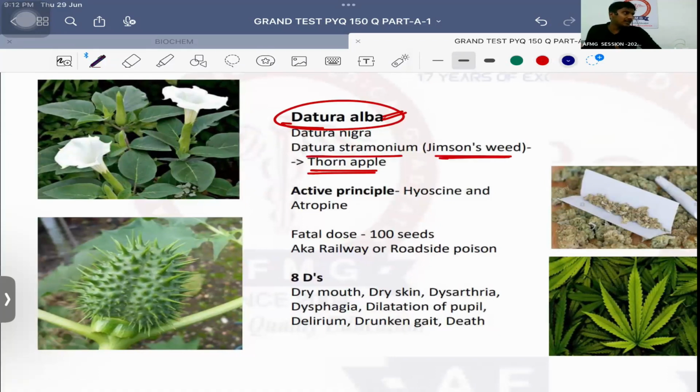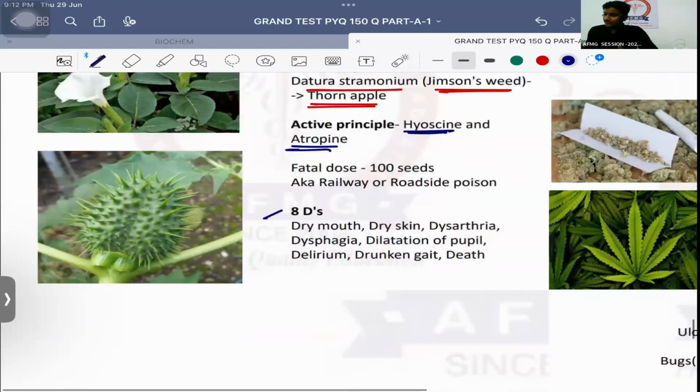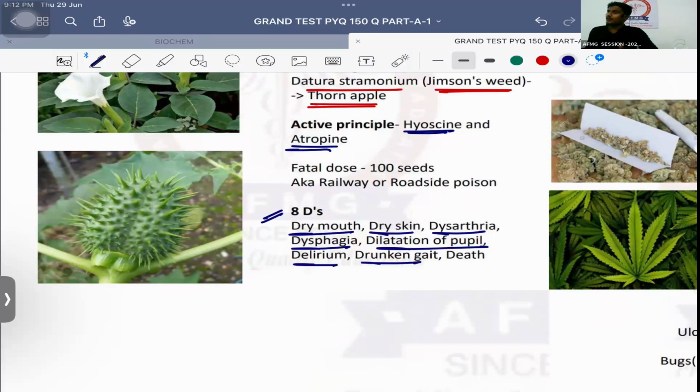This was a previous year question; an image was given and they just asked what it is. The option was Jimson's weed. Okay. The active principle is known as hyoscine or atropine. Both are anti-muscarinic or anticholinergic agents. So anticholinergic features will be seen. 8 Ds. D for dry mouth. Second D for dry skin. Third D for dysarthria. Fourth D for dysphagia. Fifth D for dilatation of pupil. Sixth D for delirium. Seventh D for drunken gait.